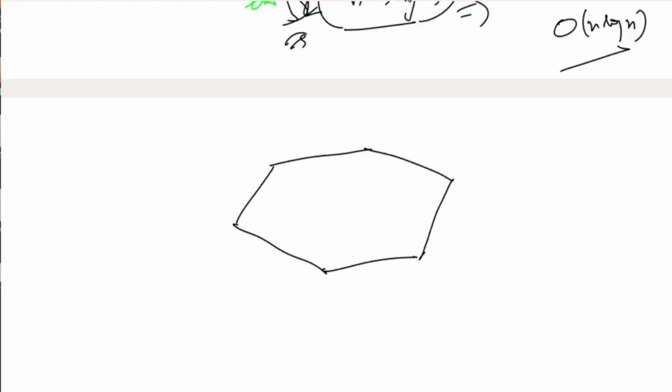Suppose that we take this point, taking it randomly. Now there will be a triangle like this, then another triangle, and another triangle. Now your point should lie inside one of these triangles or on one of these blue edges.